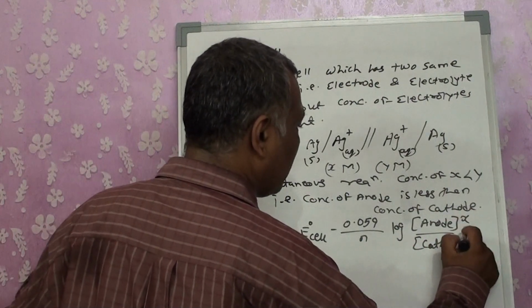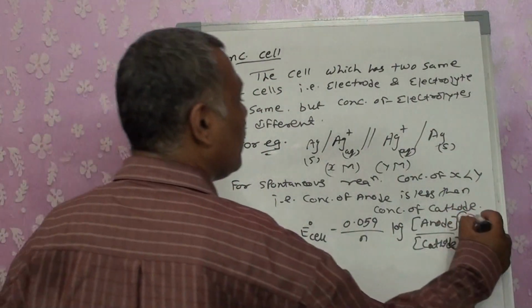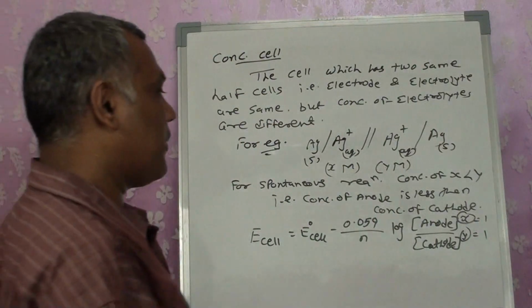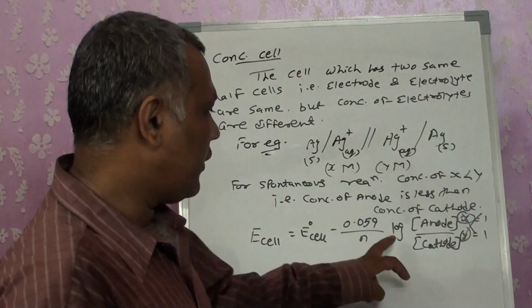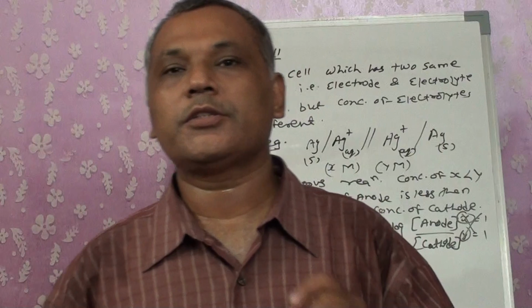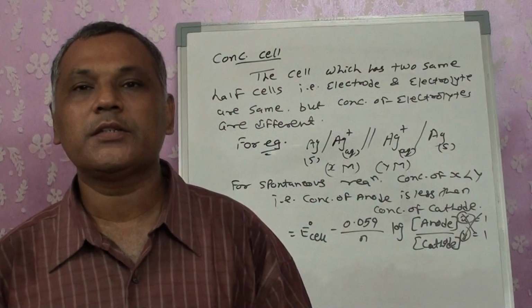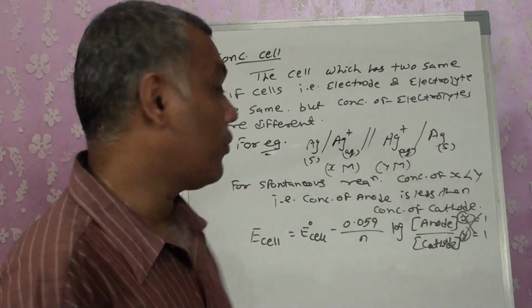Here the X and Y, the stoichiometric coefficients, are going to remain the same, right? That means we won't have the factor indicated. We will get log of anode by cathode. For every concentration cell, this is a fixed value. Stoichiometric coefficients will always be 1 for every concentration cell. This we want to remember.